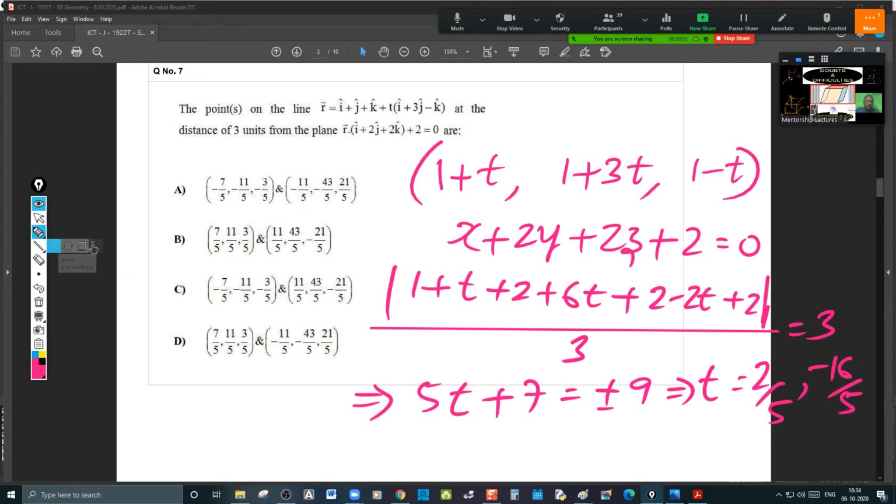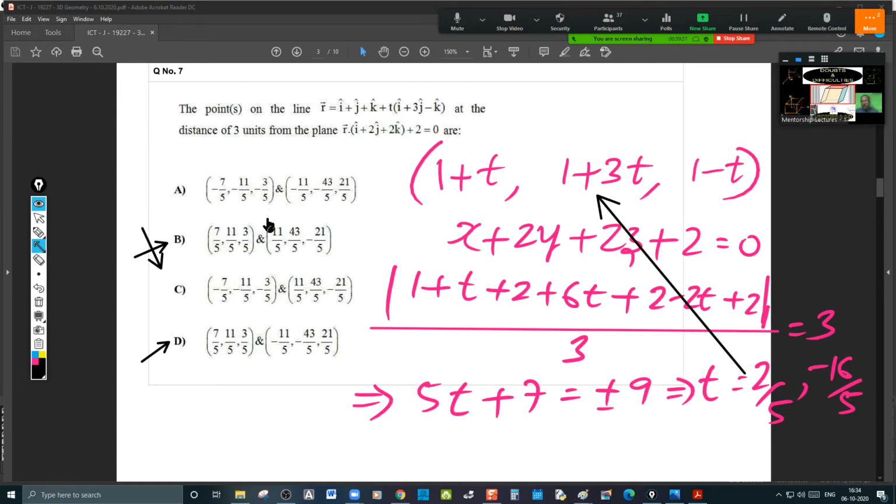Substitute this t value in this point to get the point. 1 plus 2 by 5, 7 by 5. Check where 7 by 5 is lying. 7 by 5 is lying here, here, and here, but to be decided. Go to the second point, that will be 11 by 5. Substitute minus 16 by 5: 1 minus 16 by 5, minus 11 by 5. So minus 11 by 5 is present here. So this is not the answer. This will be the answer. D is the answer. This is the method.